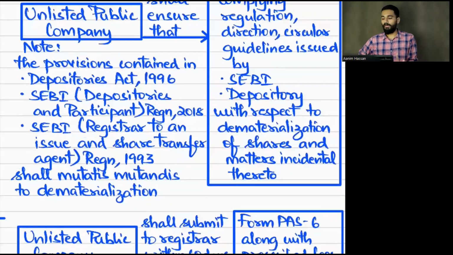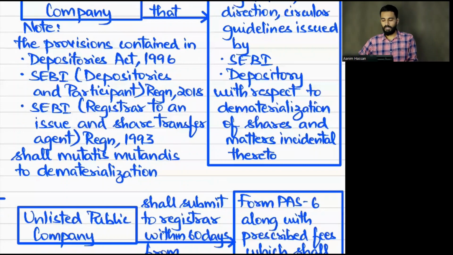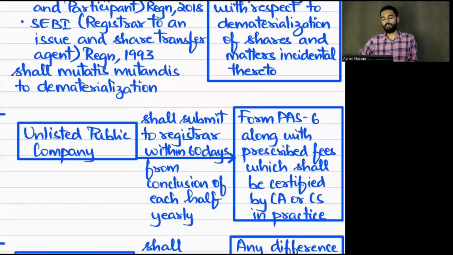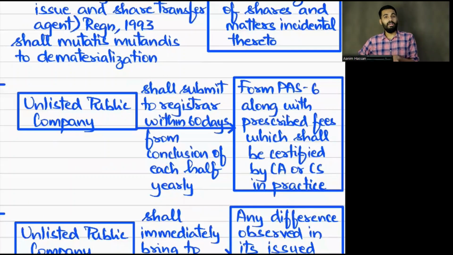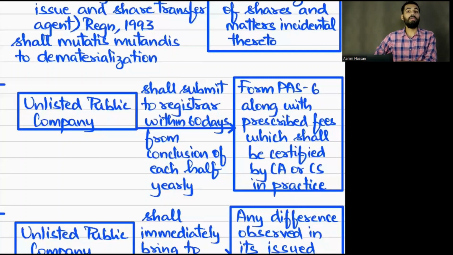Also the circulars, regulations, directions, and guidelines also have to be complied with. Then Form PAS-6, which has to be certified by a chartered accountant or company secretary in practice, has to be filed with the registrar within 60 days for each half yearly. And this 60 days will start from when? From conclusion of each half yearly.